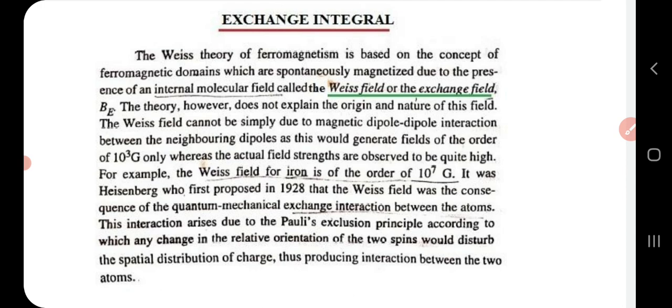So the main reason for the origin of Weiss field or exchange field is Pauli's exclusion principle. Whenever there is a change in the relative orientation of two spins, that will disturb the spatial distribution of charge, which in turn will produce interaction between two atoms. Once the atoms interact with each other, they give rise to exchange interaction between magnetic ions, and that exchange interaction between the atoms is the reason for the origin of the exchange field or Weiss field.